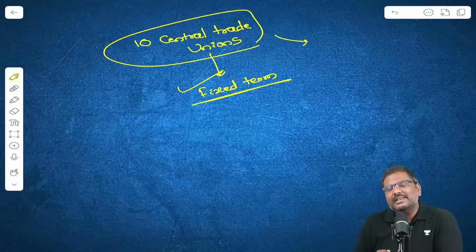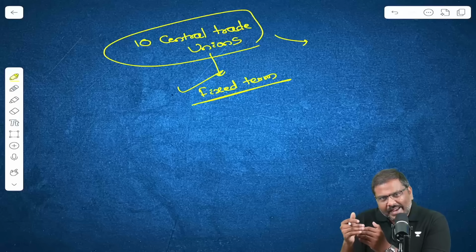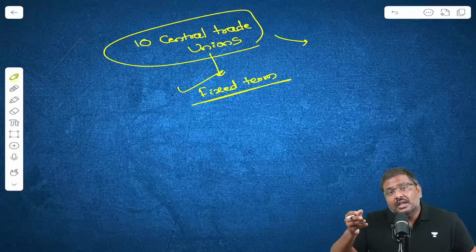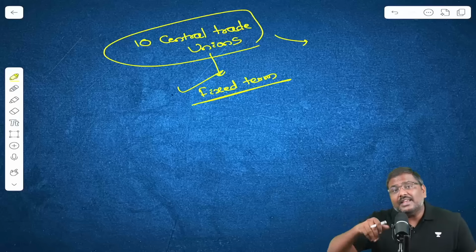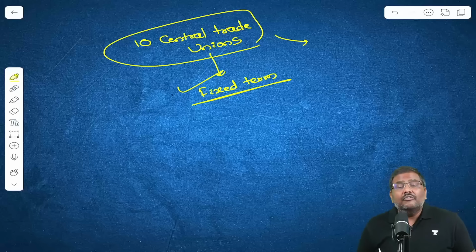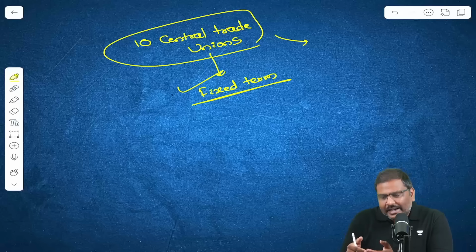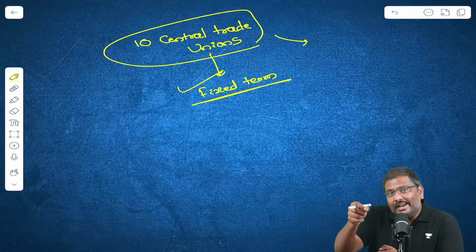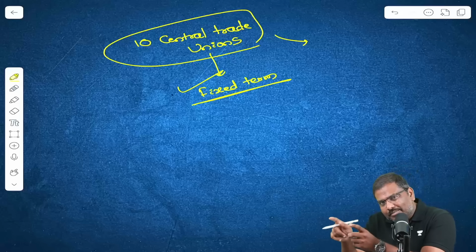I'll give you some examples. A lot of these establishments or enterprises now will not come under the coverage of the labor codes, which means these labor codes are more interested in protecting the interest of the employer, not the interest of the workers.